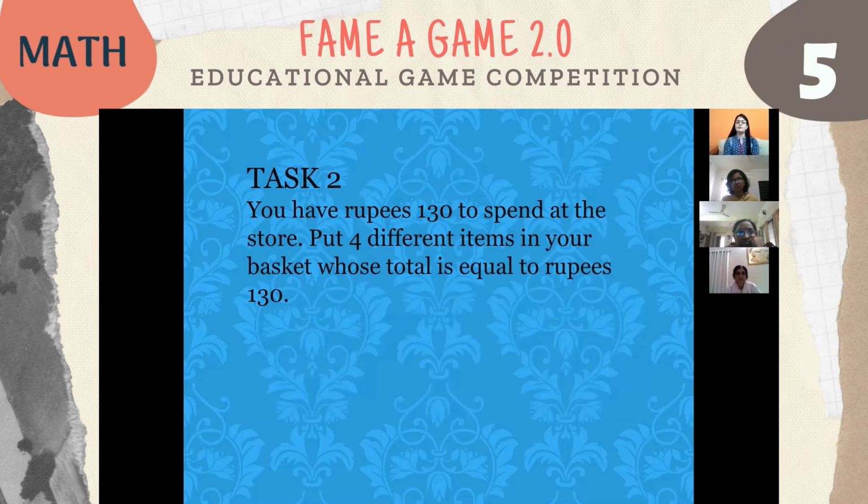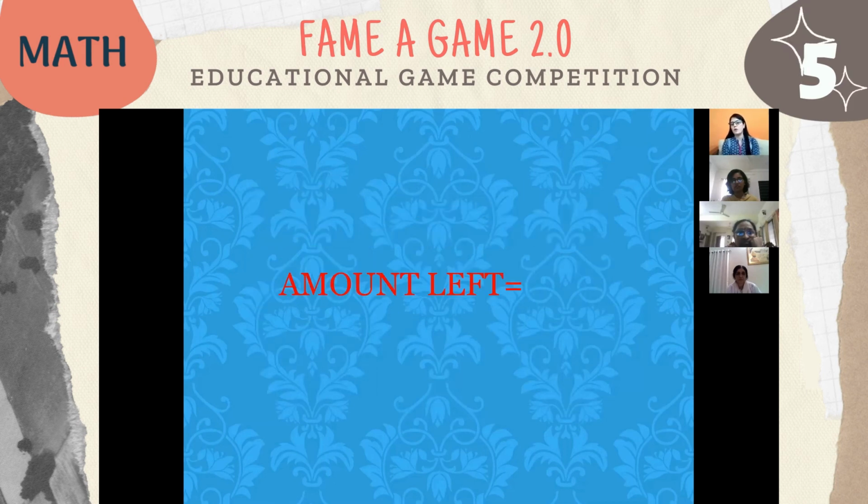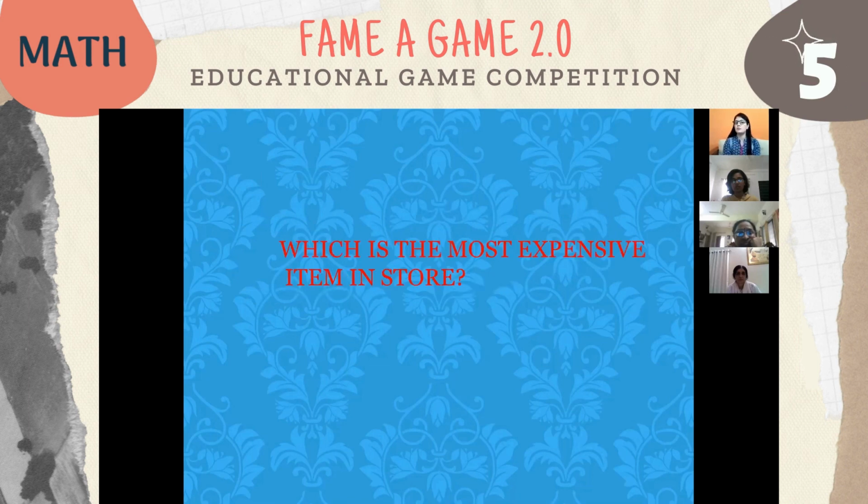The one who finishes the task earliest will be the winner of the game, and after that they have to calculate the amount left with them. The child has to calculate what was the total amount he had, and what is the amount left with him. Then a few questions will be asked from the winning team, such as which is the most expensive item in the store, or which is the cheapest item in the store. So like this we can play this game in the classroom.